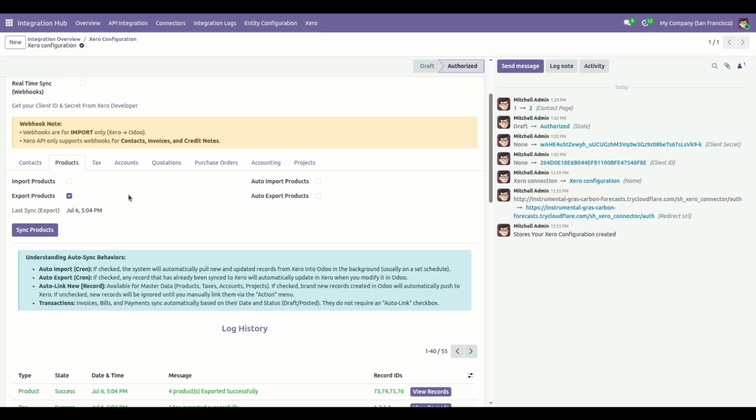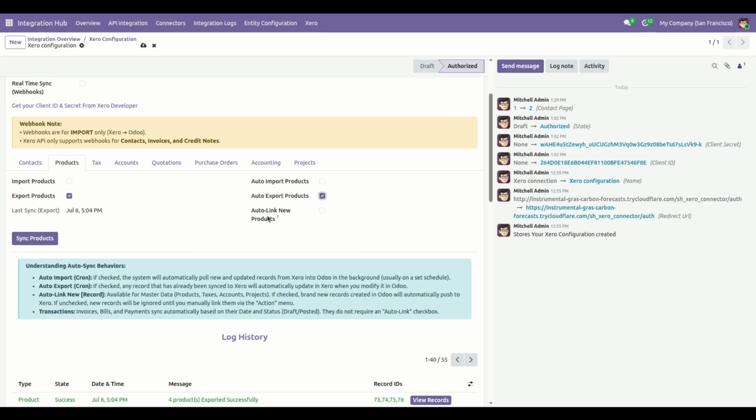Now if you want to export a new product, simply click this auto link new product Boolean, then click on the sync product button. Here you can see